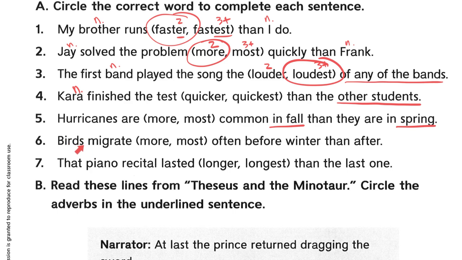Here's another one that's a little bit tricky. Birds, well, there's billions of birds. Birds migrate blank often before winter than after. So this is kind of like the previous question. We're talking about birds migrating, but we're talking about before the winter and then after the winter. So they're time periods. Before winter is one time period, after winter is another. So we're only talking about two things, okay? That piano recital lasted blank than the last one. So if we're talking about numbers, I have one piano recital, and then I have the last piano recital. So that's two things.